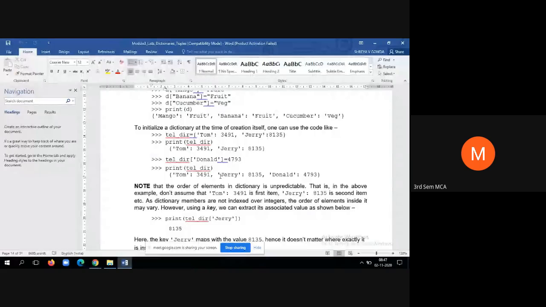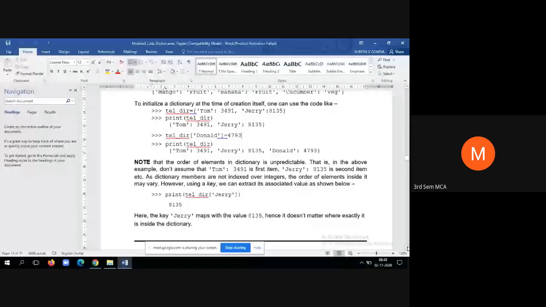And in case you want to display a specific element, then you should know the key of that element. Without knowing the key, it is not possible to display the specific element. That means if you want to display only one element, you have to know the key of that element. Otherwise, you have to display all the elements.